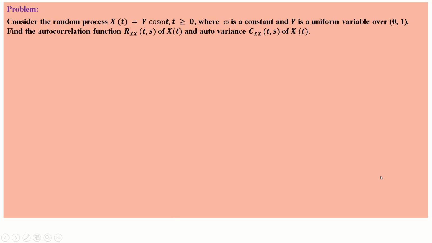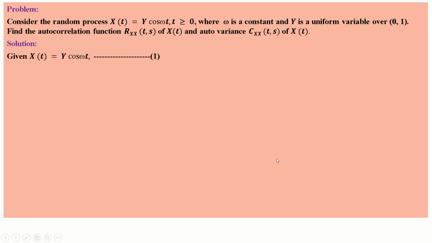Next problem. Consider the random process x of t is equal to y cos omega t, t greater than or equal to 0, where omega is a constant and y is a uniform variable over 0, 1. Find the autocorrelation function Rxx of t, s of x of t and autocovariance, that is covariance, Cxx of t, s of x of t.